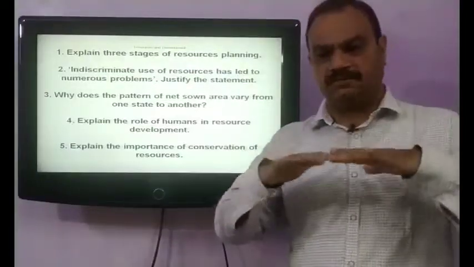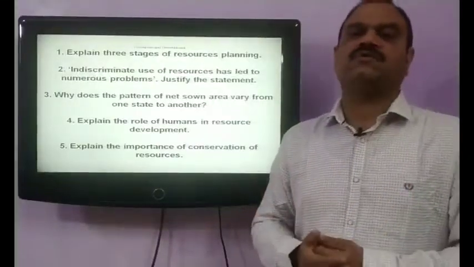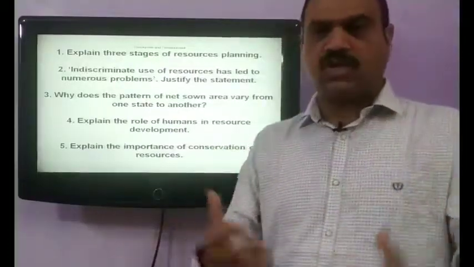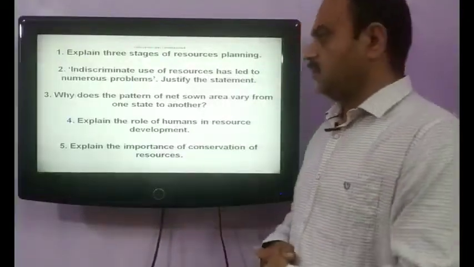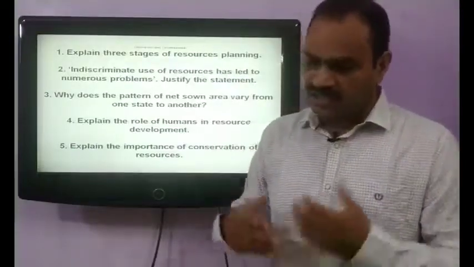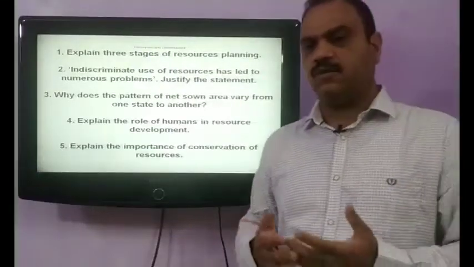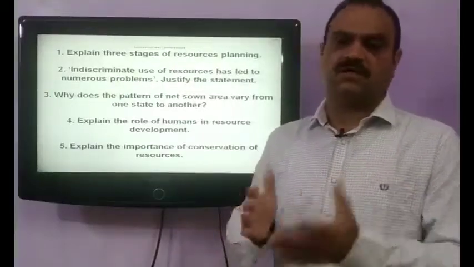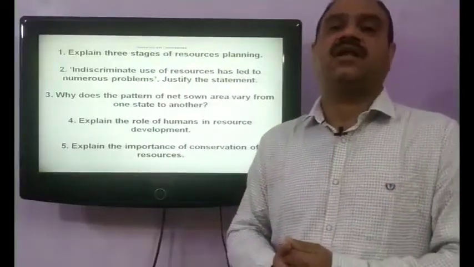One is that it's a plain area, and the second reason is that the green revolution was started in Punjab. As a result, the net sown area in the whole northern Indian plain is very high because of these reasons, whereas the net sown area is almost 10% or less in the states of Manipur, Meghalaya, Arunachal Pradesh, Mizoram, etc., because of rugged terrain and different climatic conditions.